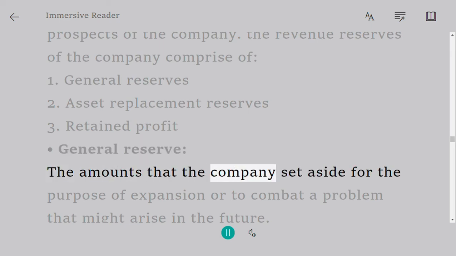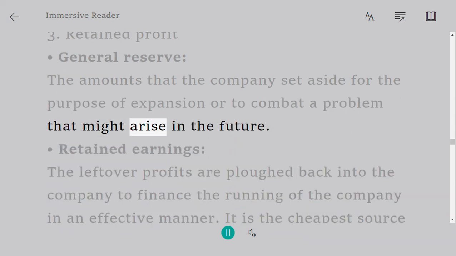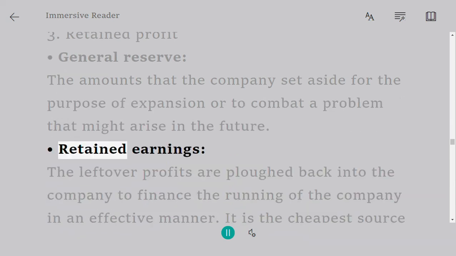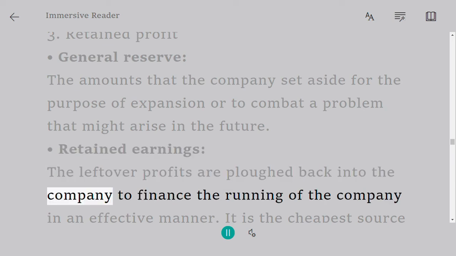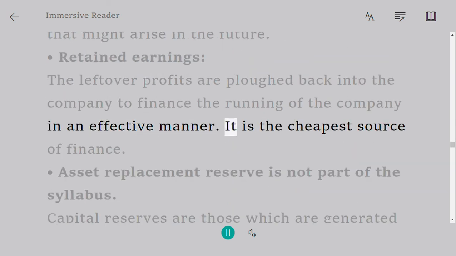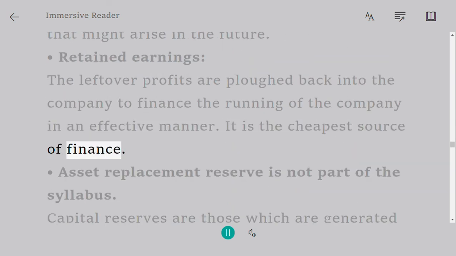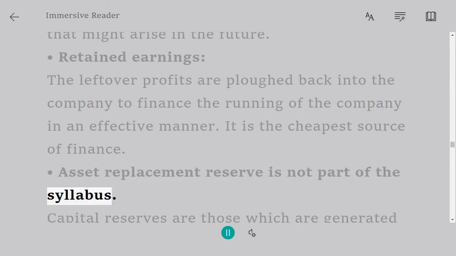General reserve: the amounts that the company sets aside for the purpose of expansion or to combat a problem that might arise in the future. Retained earnings: the leftover profits are plowed back into the company to finance the running of the company in an effective manner. It is the cheapest source of finance. Asset replacement reserve is not part of the syllabus.